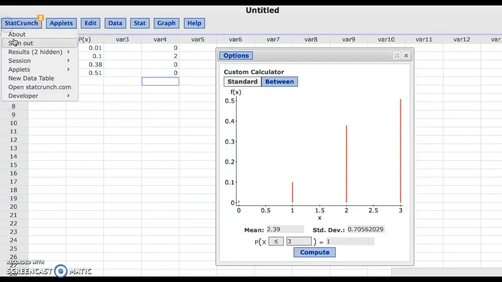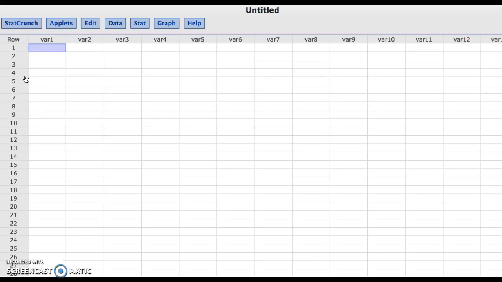So let's go ahead and ask StatCrunch to do a new data table. I'm going to type in my X values, which in this case are the amount of money gained or lost, think about it as a payout, to the insurance company. So they can either gain $350 from the policy or they can lose almost $250,000. Let's make sure we get this right, $249,650. And then we'll put in these probabilities.